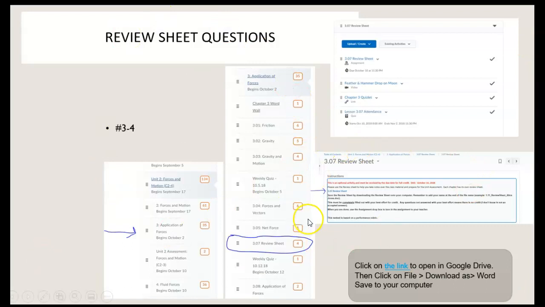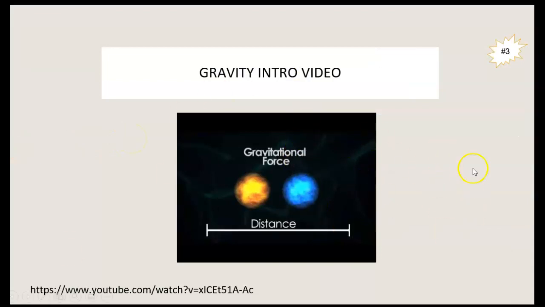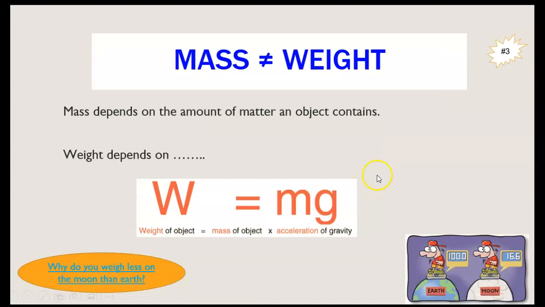So remember our review sheet. You'll want to look at the real PowerPoints because there are actual links in here. You can click on that and get the review sheet. You should have already started it. We're working today on question 3 and 4. There is a video that you can access to help you understand the material.